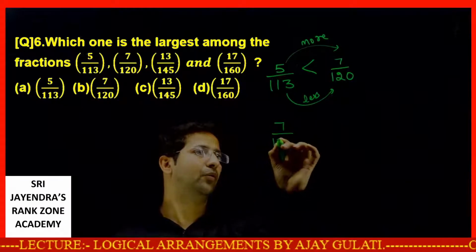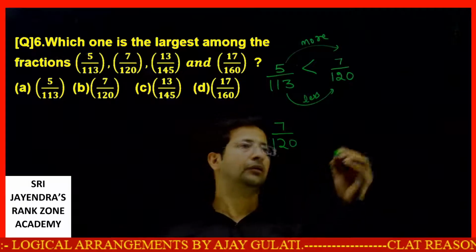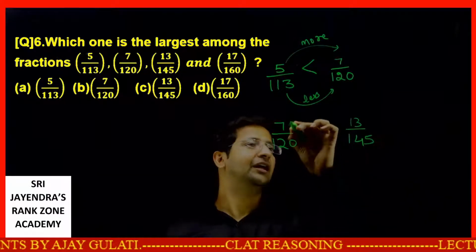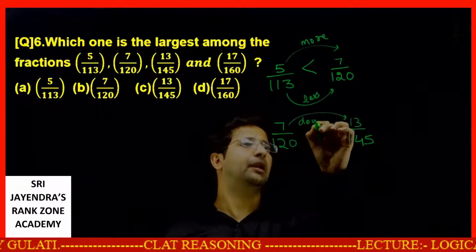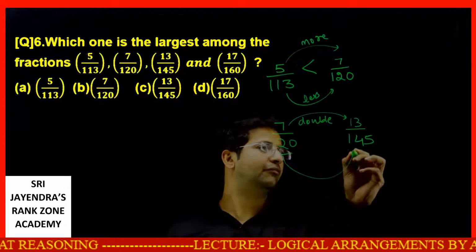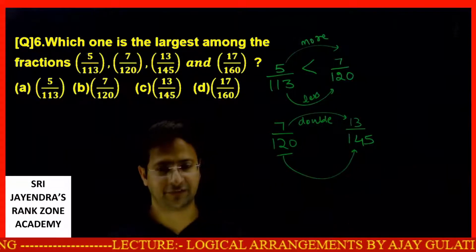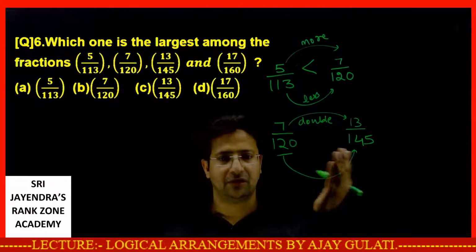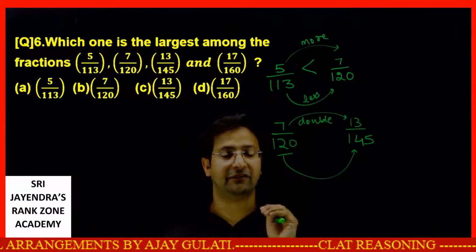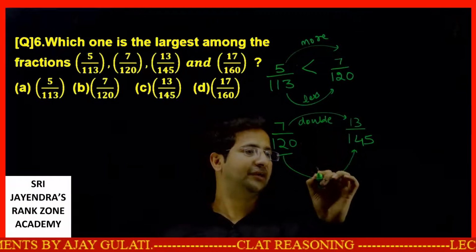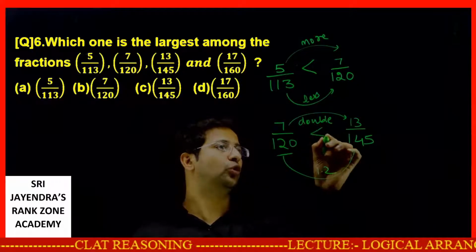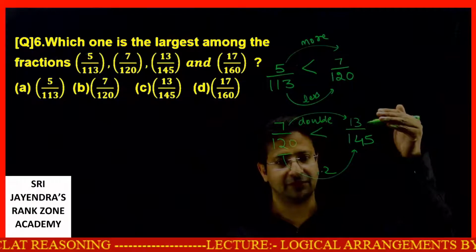7 by 120, 13 by 145. This is almost double. 7 is double 14. It's not even 1.2 times or 1.5 times. It's actually 1.2 times: 120 into 1.2 is 144. This is actually 1.78, 1.8 times. So again I see the numerator increases like anything, but the denominator does not match up with this. So when there is more increase in the numerator, then this thing becomes more.